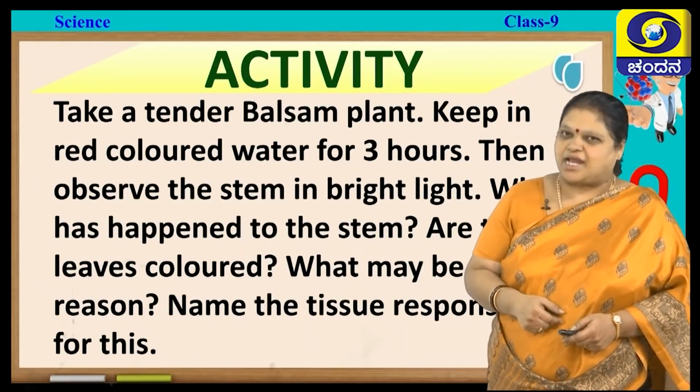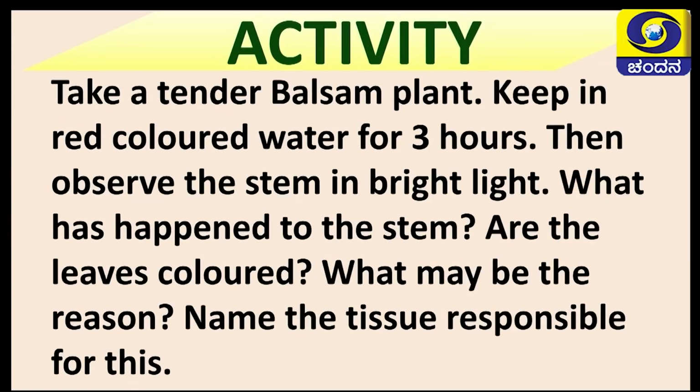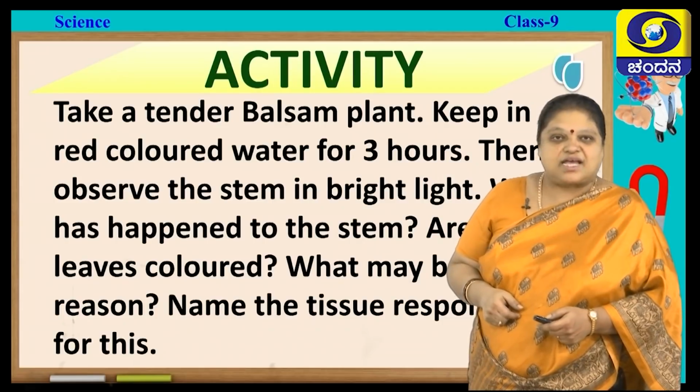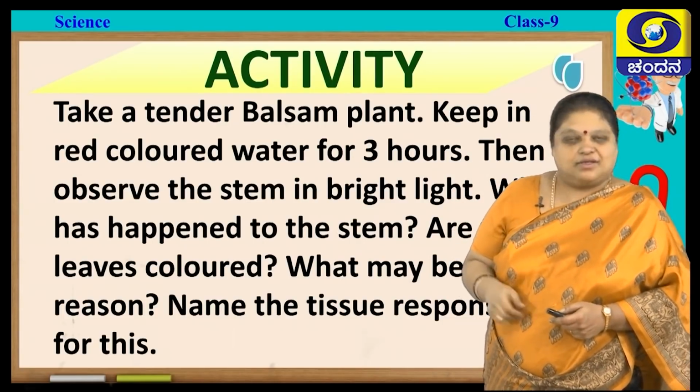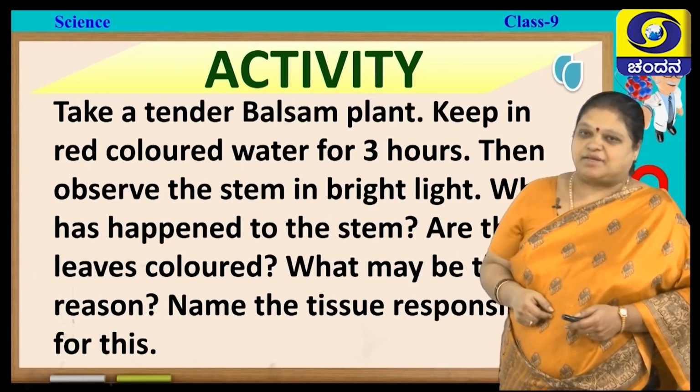Now, there is a small activity for you. I want you to do this. You can do it very easily. Take a tender balsam plant. In Kannada, you call it Karnakundala Gida. Keep this plant in red colored water for 3 hours. If you want, you can keep it for more. Then observe the stem in bright light. What has happened to the stem? If you observe through the bright light, you can see what has happened to the stem.